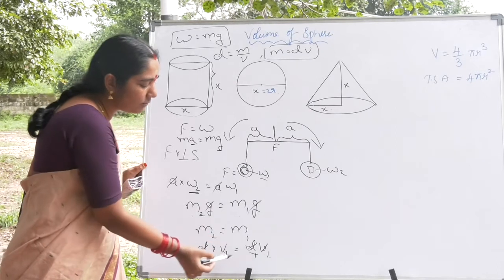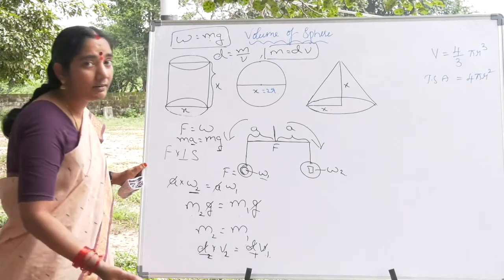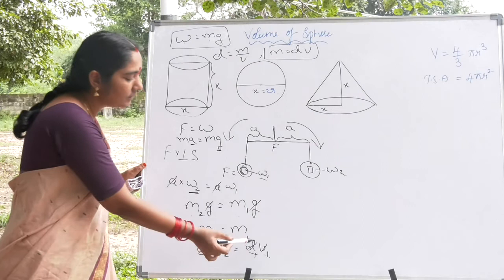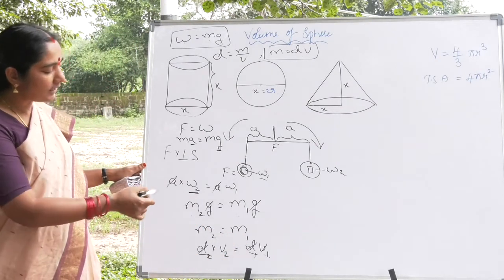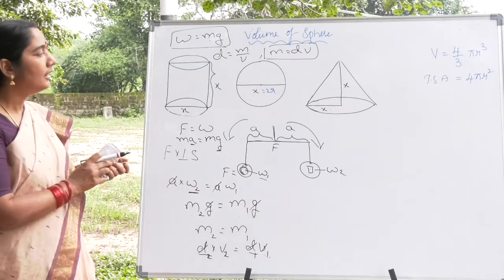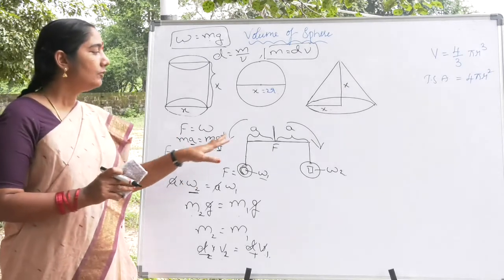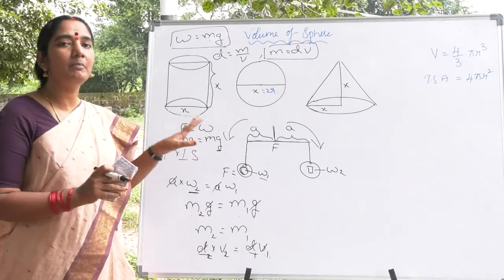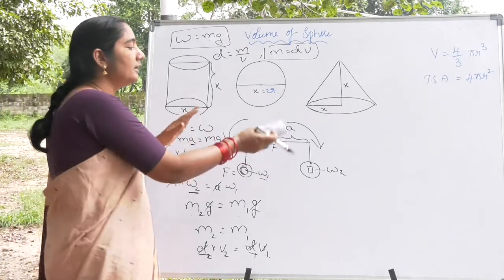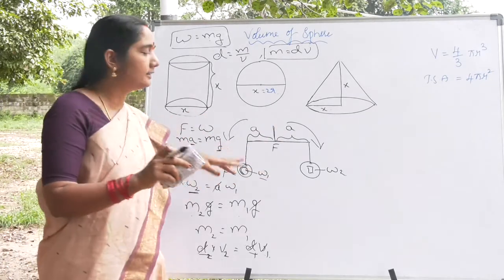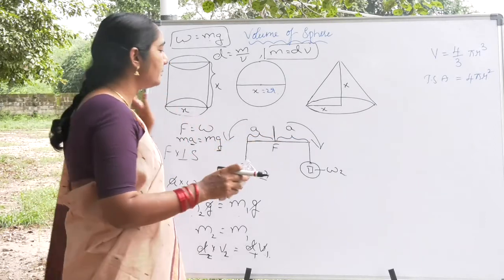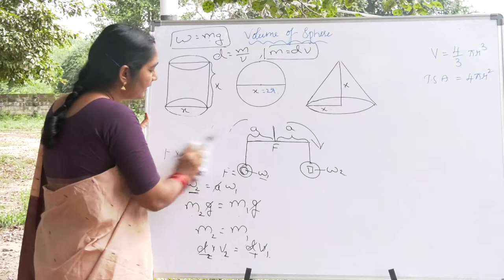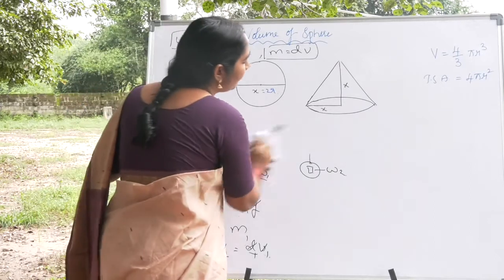Now we are coming to the volume: V2 is equal to V1, if d1 is equal to d2. When the densities are the same, we can just cancel the density on either side. Now I think you understood the meaning of the principle of moments. When the clockwise moment and the anti-clockwise moment are equal, the bar will be horizontal. This is the point. Now we are going to apply this to our formula to find out the volume of a sphere.